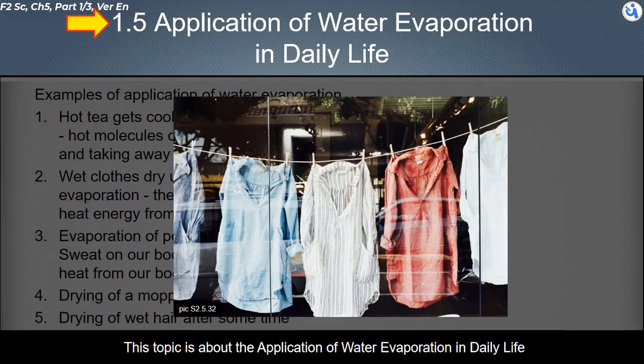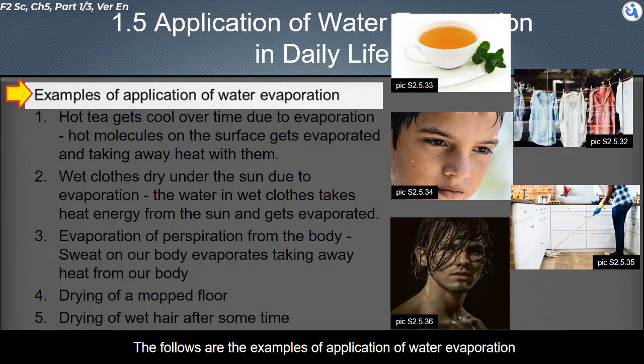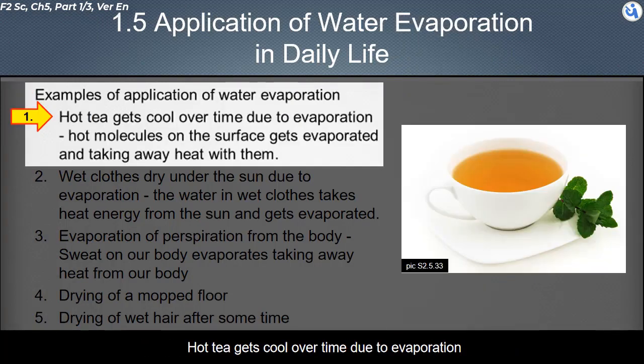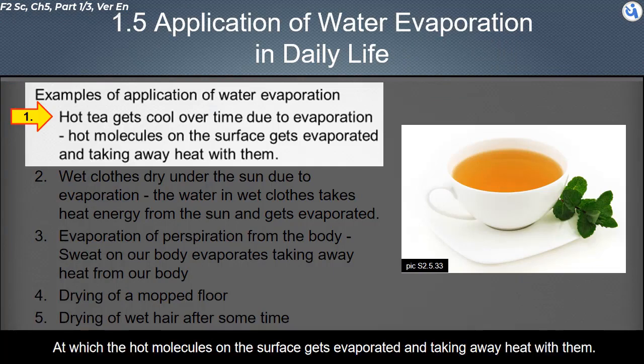This topic is about water evaporation in daily life. The following are examples of applications of water evaporation. Hot tea gets cool over time due to evaporation, at which the hot molecules on the surface get evaporated, taking away heat with them.